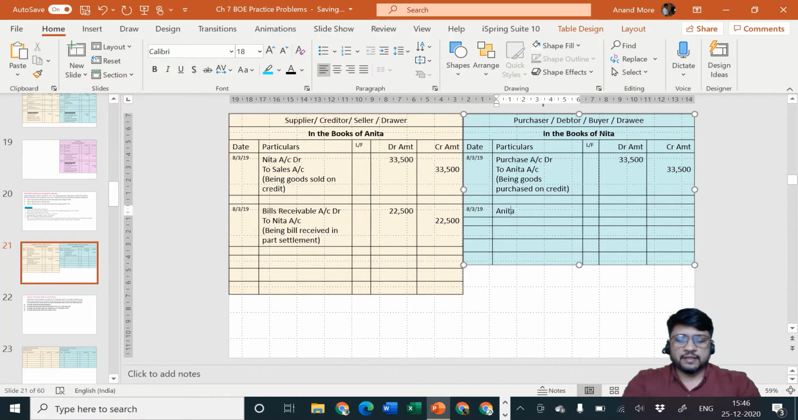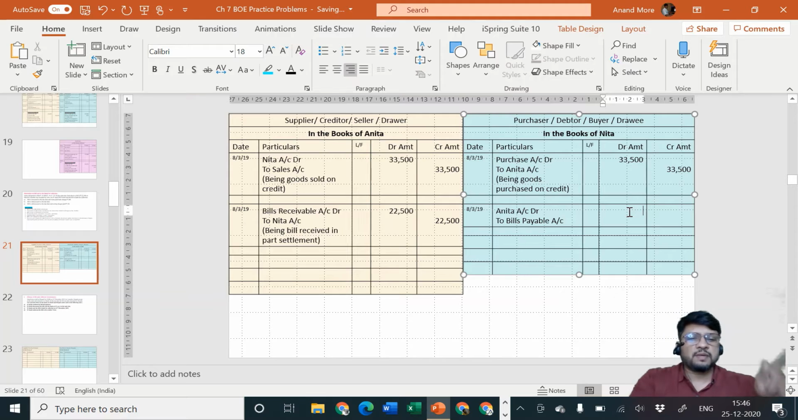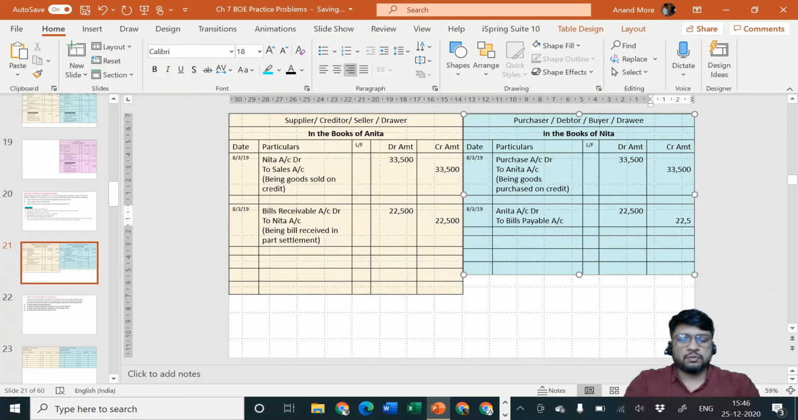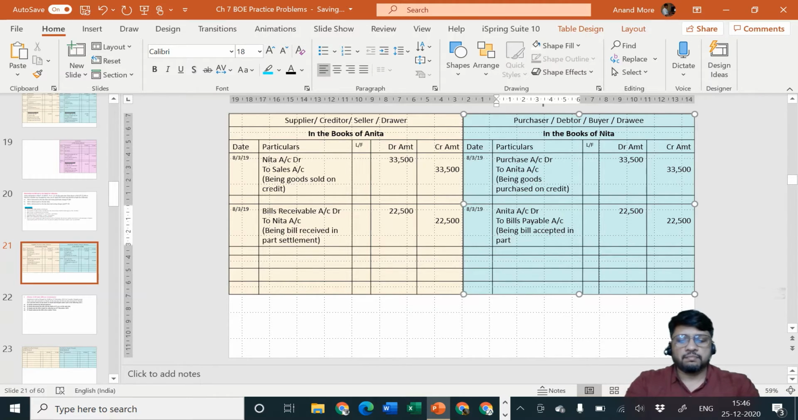Who is the receiver? Anita is the receiver. Anita account debit to what? To bills payable account. The same bill, if seen from the viewpoint of drawer, is called bills receivable. If seen from the viewpoint of drawee, it is called bills payable. So the amount is 22,500 here and 22,500 there, being bill accepted in part, to settle the part amount.